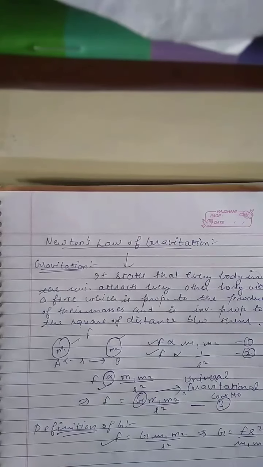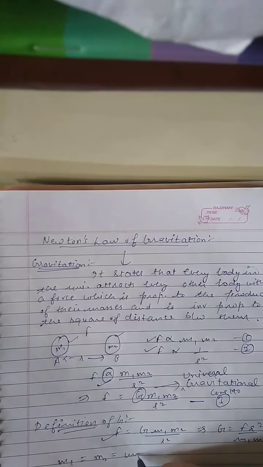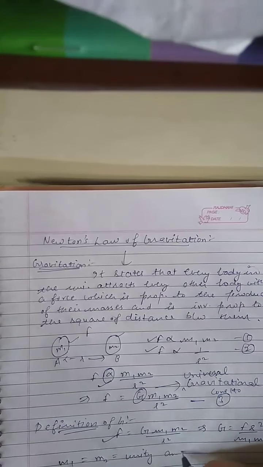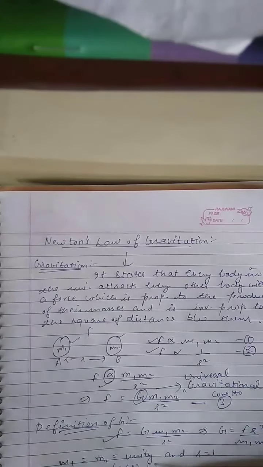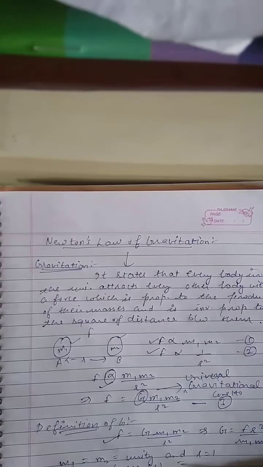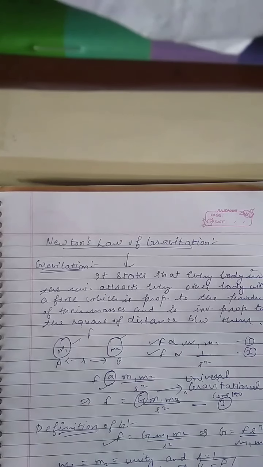If m1 is equal to m2 is equal to unity and r is equal to 1, then F is equal to G into 1 upon 1 square, which is equal to G. It implies F is equal to G. It means the gravitational constant is equal to the force of attraction between two bodies, each of mass 1, whose centers are placed unit distance apart.